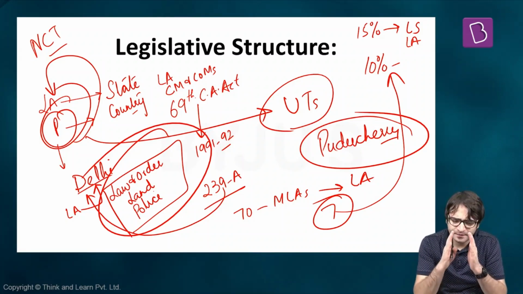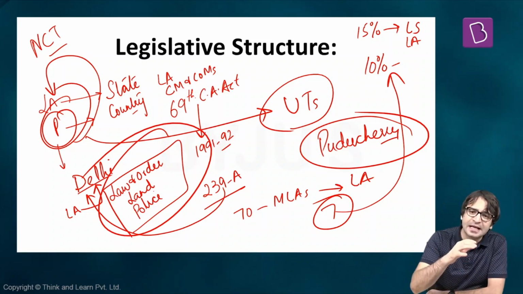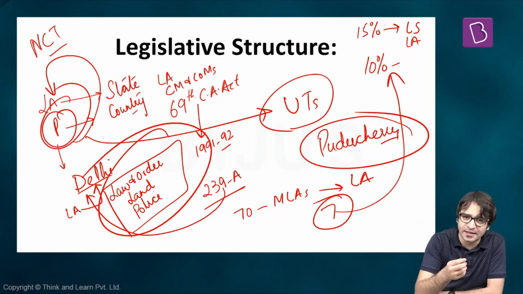That means, long story short, when we look at union territories, they are directly under the control of the center. They are administered by the center, governed by the center. If you look at executive relations, the President is the executive head of all these union territories, and the President governs and administers these union territories through his officers, who are suitably named. Can be a Lieutenant Governor, can be an Administrator, can be a Chief Commissioner.